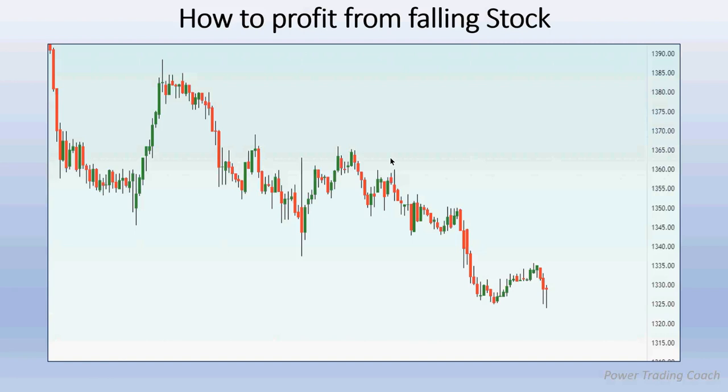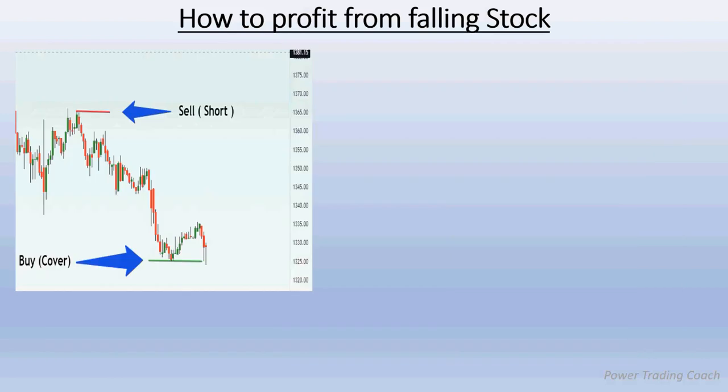Everyone knows how to make a profit from an uptrend market, that means a market which is going up. But do you know how to make a profit from a falling stock? Yes, it is possible to make a profit from a falling stock. Let's see how it is done.